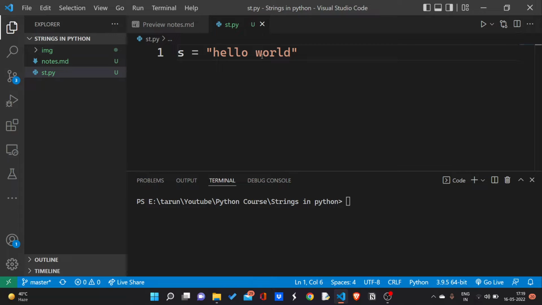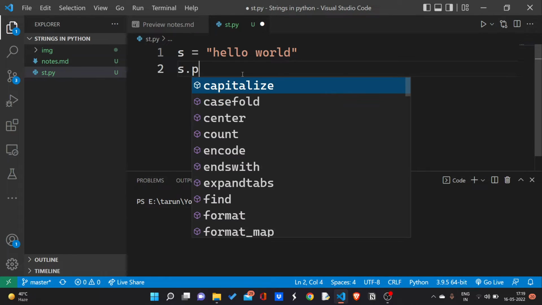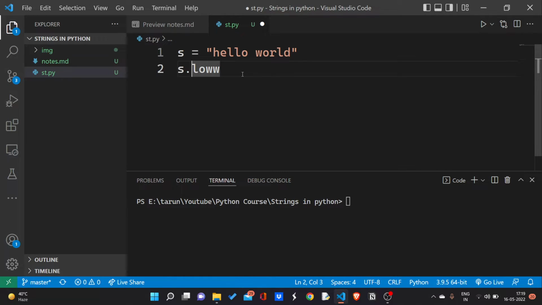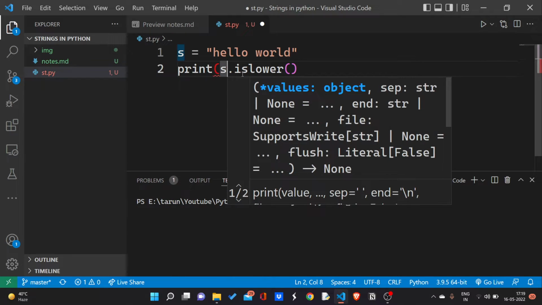If I have a string of 1,000 characters, I cannot check it manually. So in Python we have an inbuilt function called islower, which checks whether the given string is in lowercase or not. It returns true if the string is in lowercase, else it returns false.